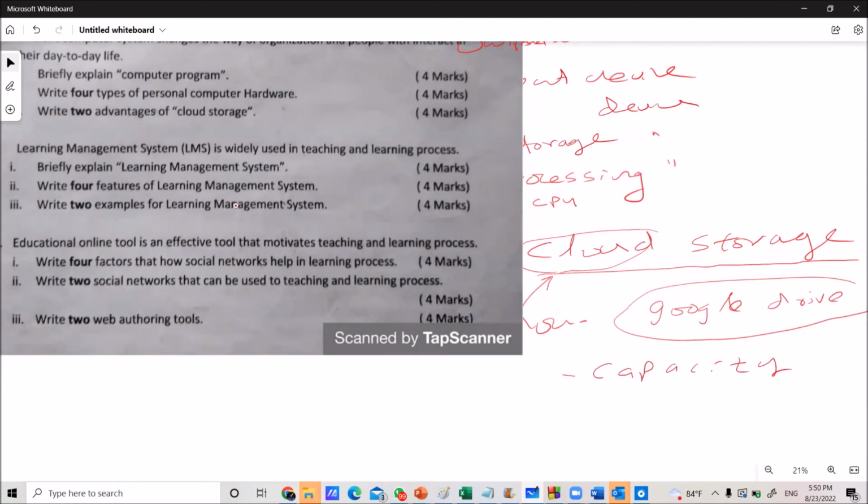Then what else? No need to maintain physical devices. Normally we know that devices like pen drives and CDs may easily get damaged. Suppose your pen drive falls into the water, then the pen drive is damaged.